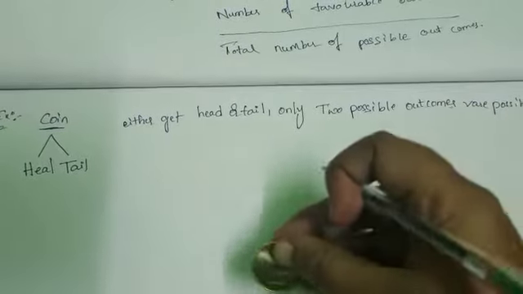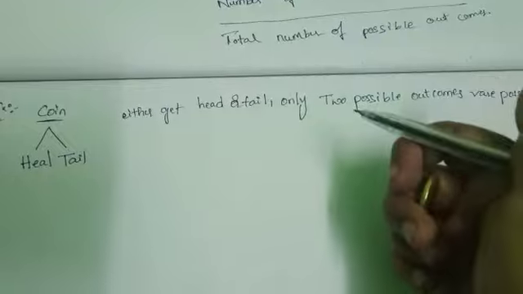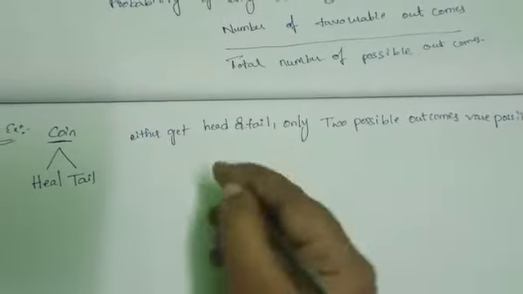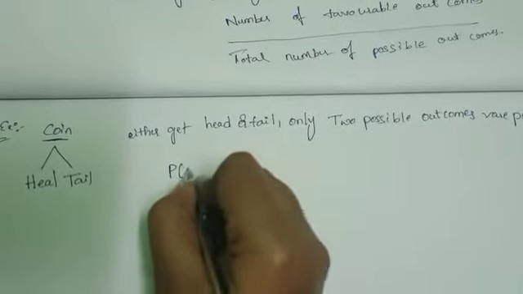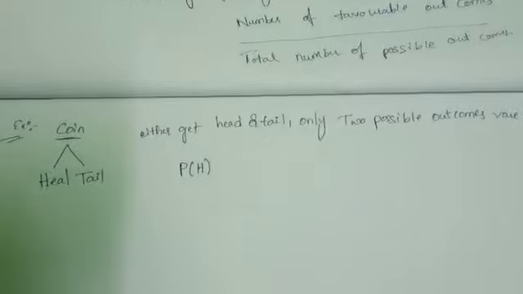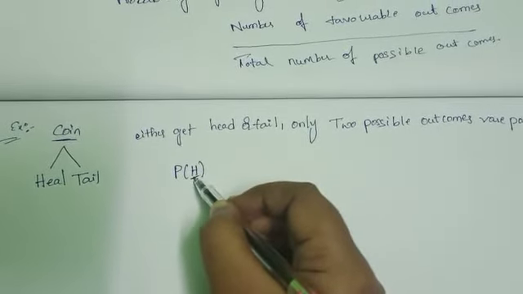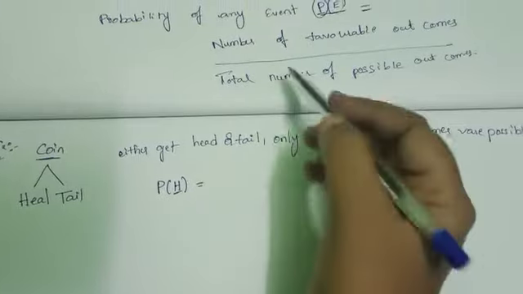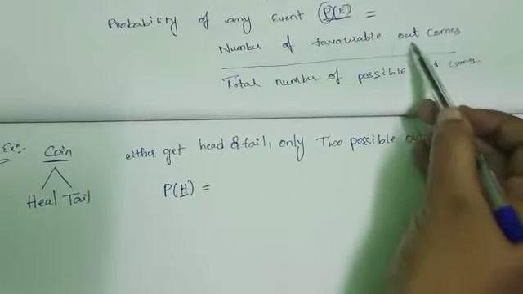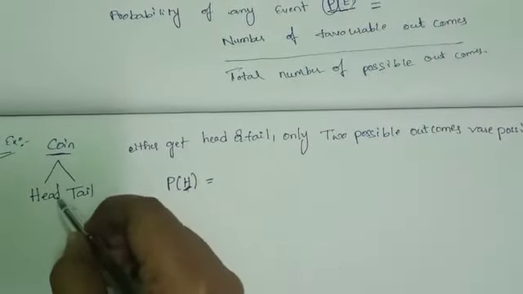Suppose we toss the coin. Either we get head or tail. So, probability of head. It means chances. How many chances to get head? Use the formula: number of favorable outcomes. Favorable outcomes are head. How many heads? Only one.